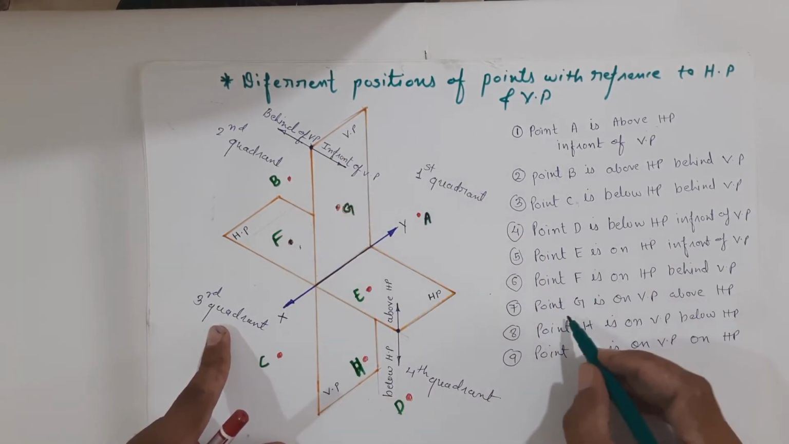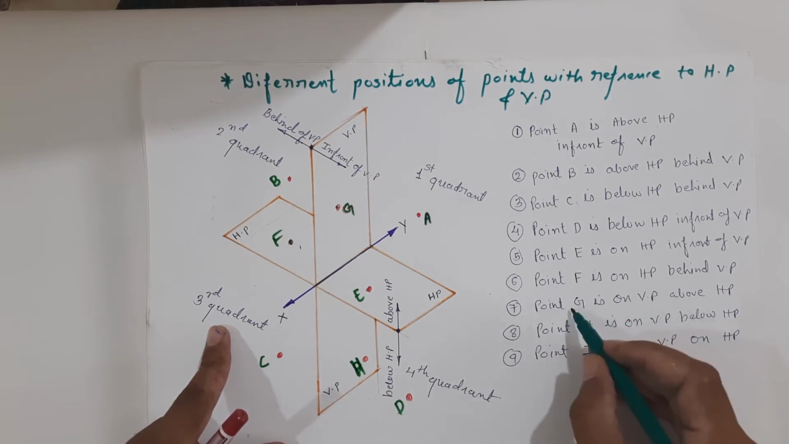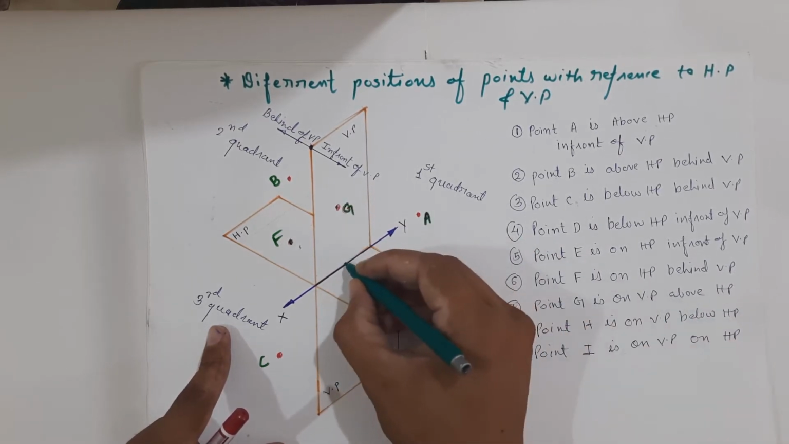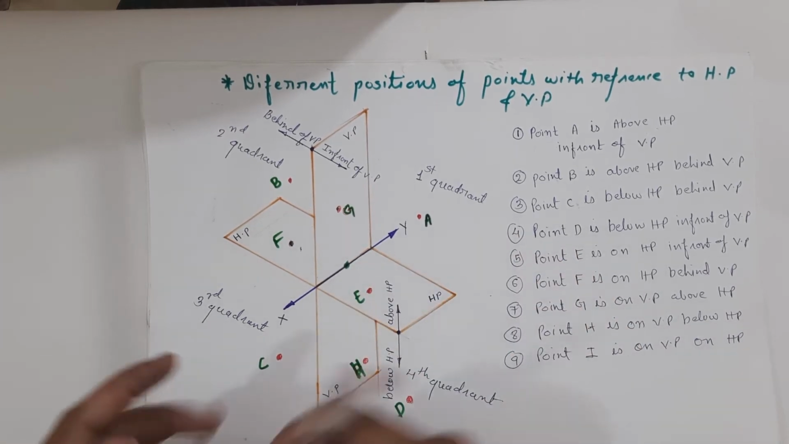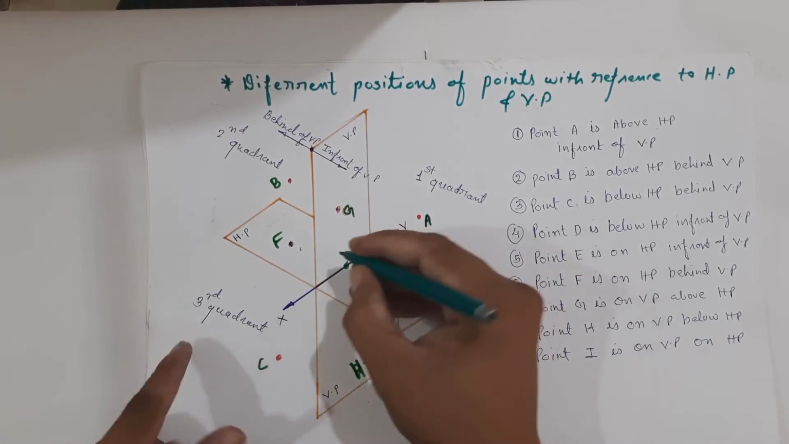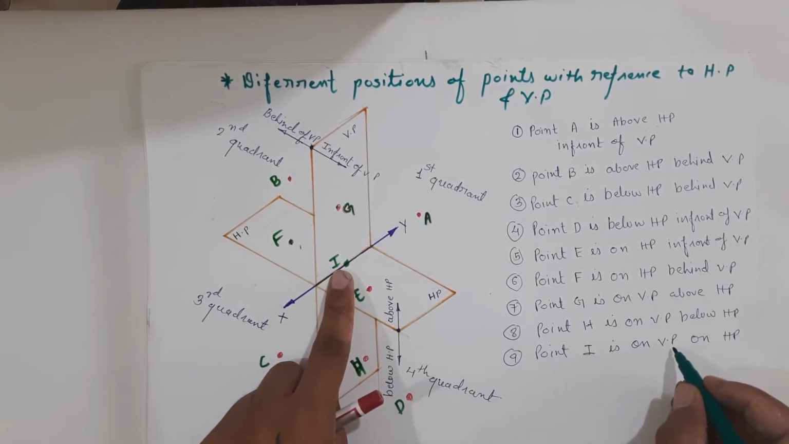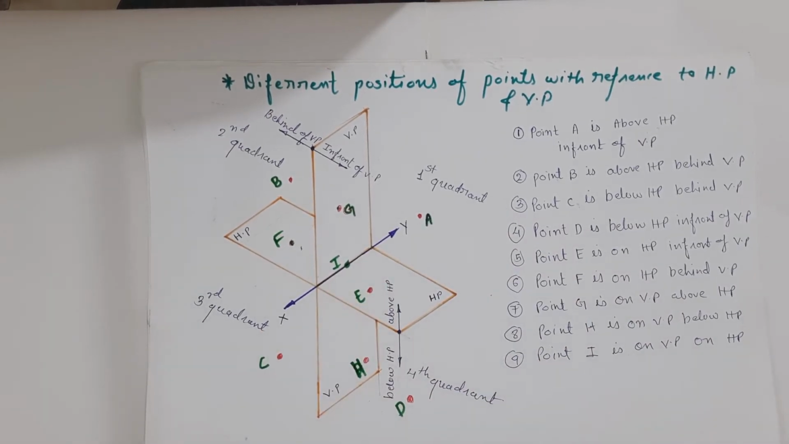So point H is on VP below HP, G is on VP above HP, and the last point is over here. So this is point I, and we can say that point I is on HP and on VP. So we have these 9 conditions or 9 positions of the point with reference to HP and VP.